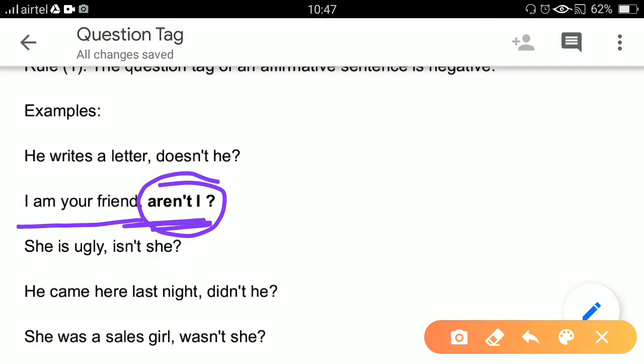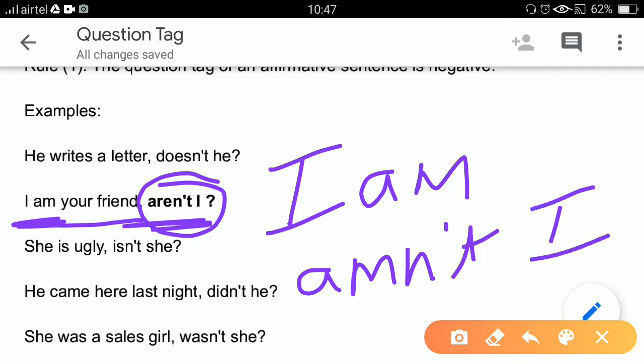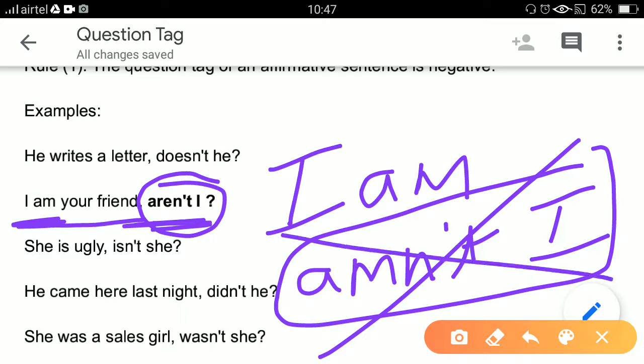Because I want to show you that here I have used I am, so the question tag should be amn't I. But amn't I is never used in English. Nobody uses it, and there is no such rule that we should use amn't for I am. The rule is only this: you are supposed to put this question tag for I am. Aren't I?